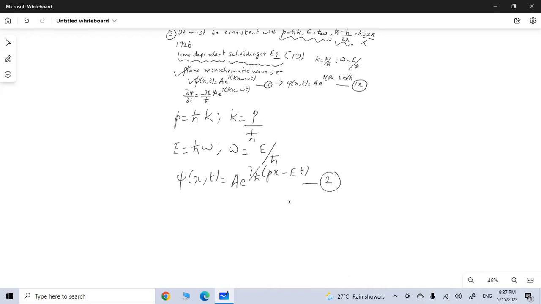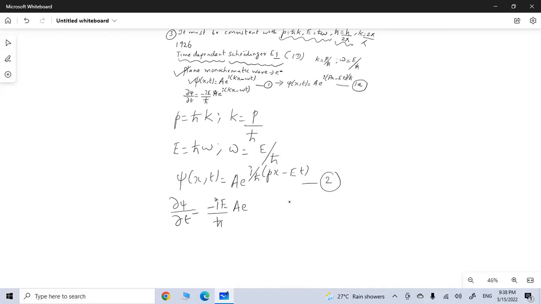Now let's try to differentiate this equation with respect to time. So that will be dou psi by dou t. Now let's go to the RHS. So we will be getting minus i E by h cross, and this entire relation will stay as such.